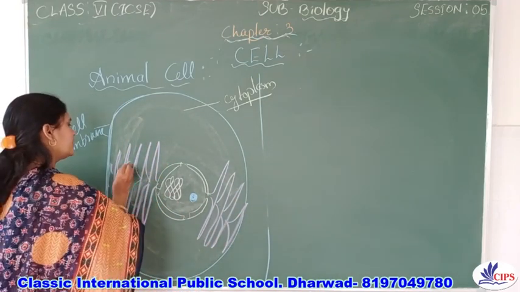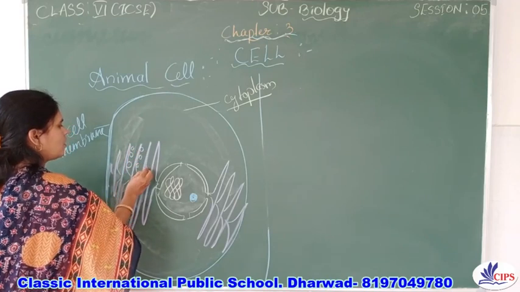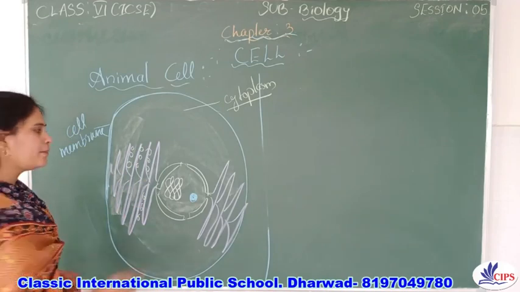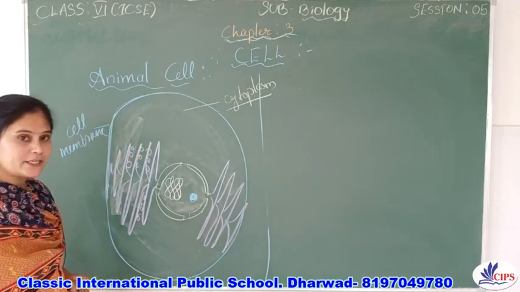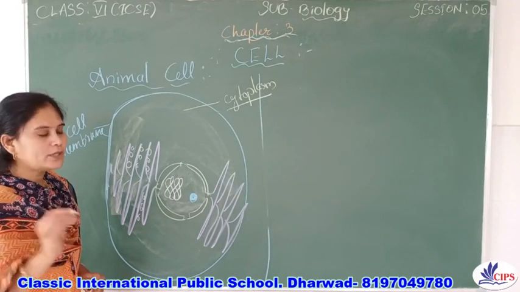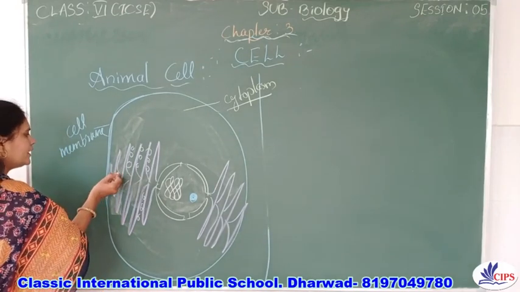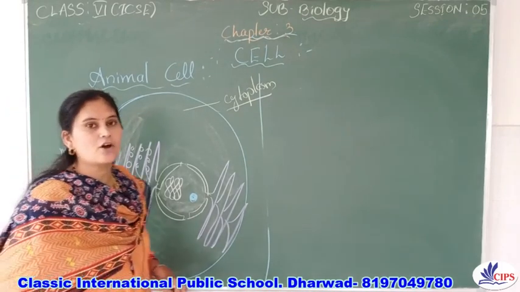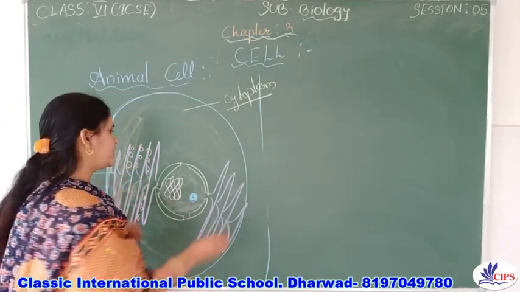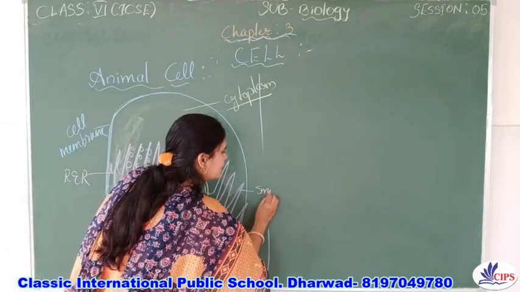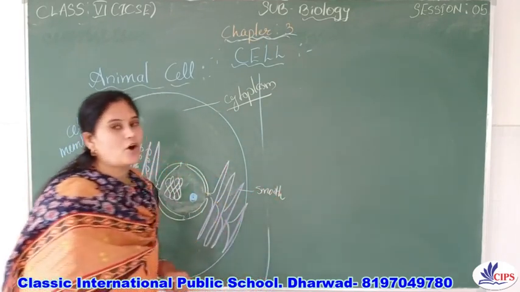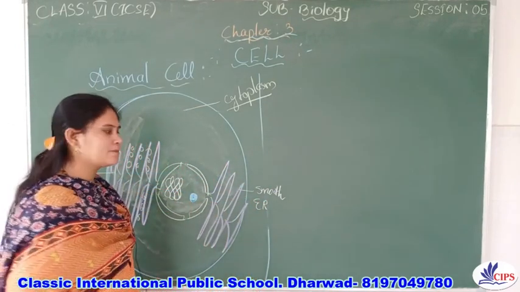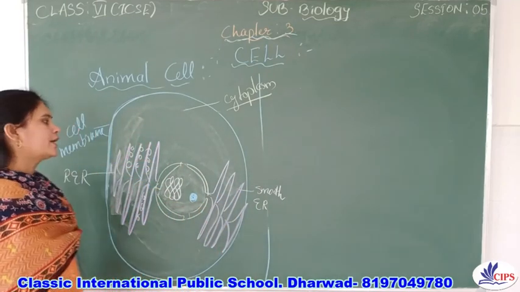And if the ribosomes are present on the endoplasmic reticulum, it is called the rough endoplasmic reticulum. If ribosomes are absent, then it is called what? Smooth endoplasmic reticulum, right? And the rough endoplasmic reticulum helps in the synthesis of protein, whereas the smooth endoplasmic reticulum helps in the synthesis of some lipids. Right? Since here ribosomes are absent, it is called the smooth endoplasmic reticulum.